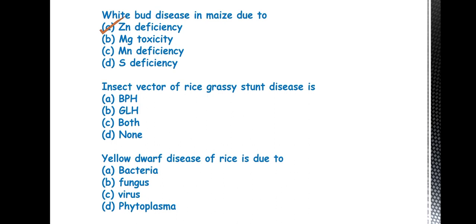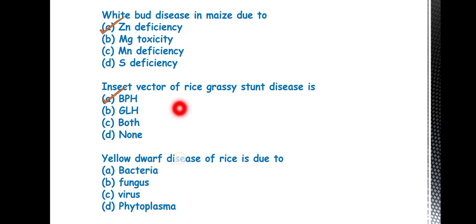Then next question is, insect vector of rice grassy stunt disease is? So the answer is BPH, that is brown plant hopper, whereas GLH or green leafhopper is the vector of rice tungro disease.